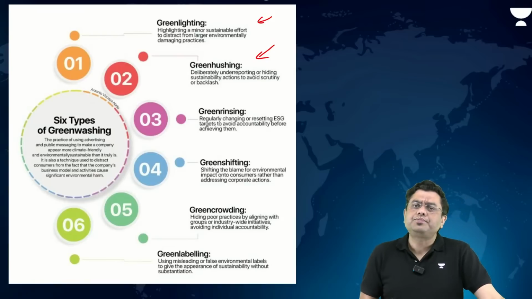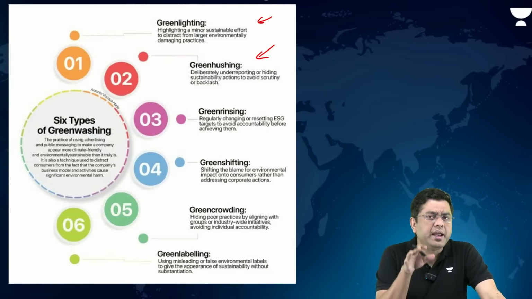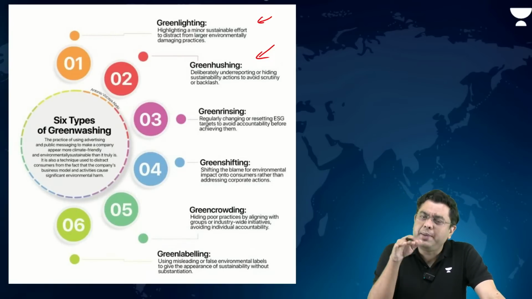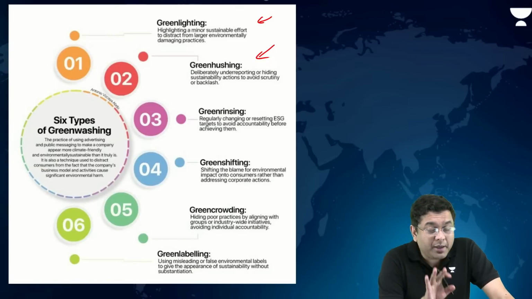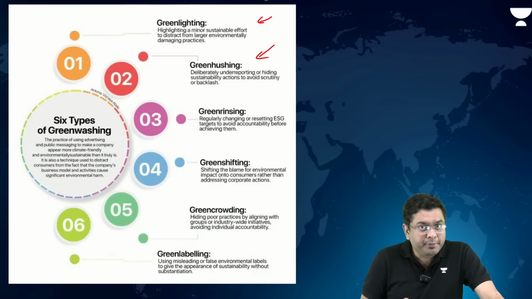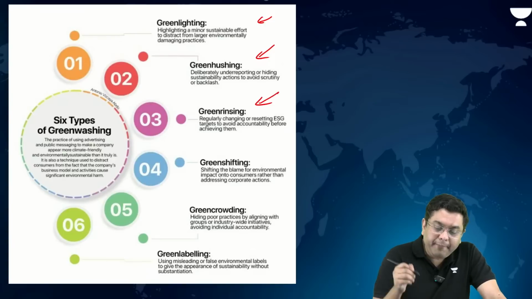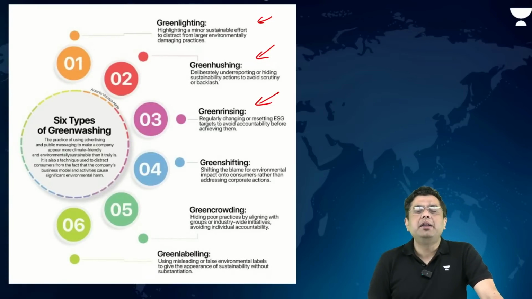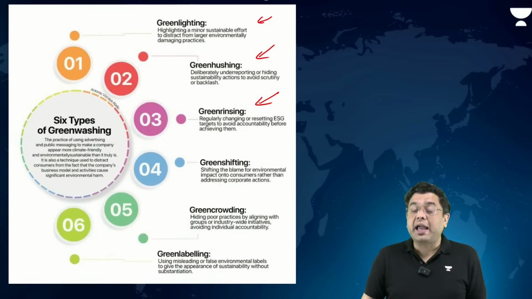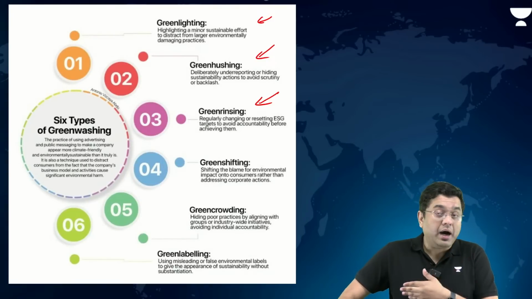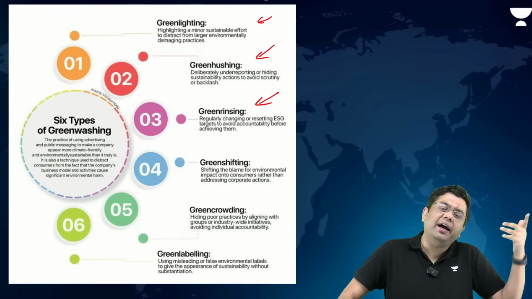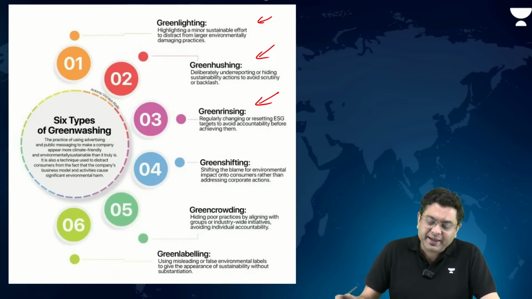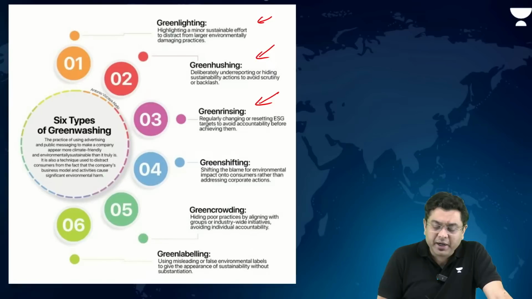Green hushing, where whatever environmental activities you are doing, you keep it under wraps. Because if you announce it out loud, there might be scrutiny, you might get exposed. Green rinsing, you change the environmental targets that you have set. Initial part of the year, you say, I will carry out restoration of 100 acres of wasteland. Eventually, you say 5 acres, and I have met the target. So you are basically changing the sustainability goals.